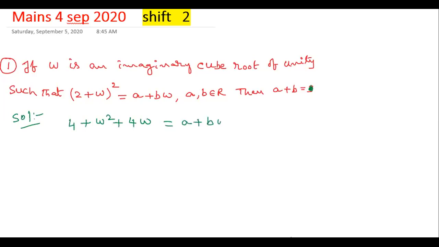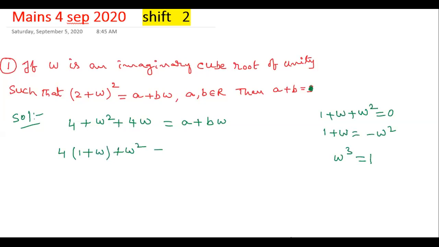Here we already know the omega related formulas: 1 + omega + omega^2 = 0. So what is 1 + omega? It is minus omega^2. And we know another formula also, omega^3 = 1. Now here 4 omega is there. Taking 4 common, we get (1 + omega)^2 = a + b omega, and 4 into (1 + omega).